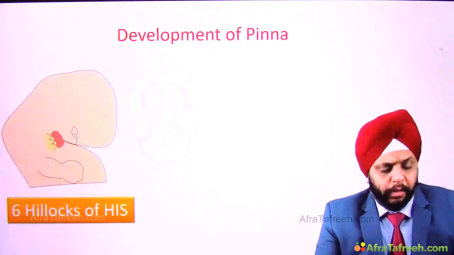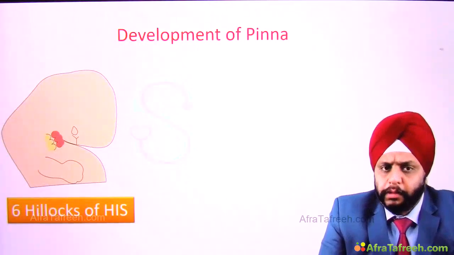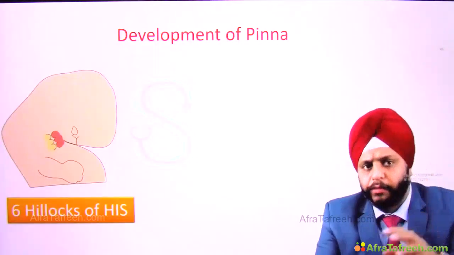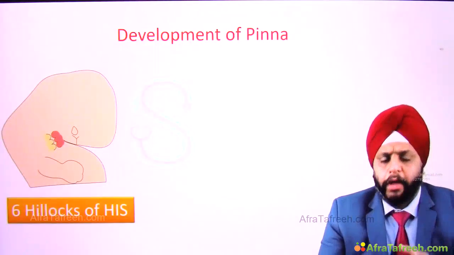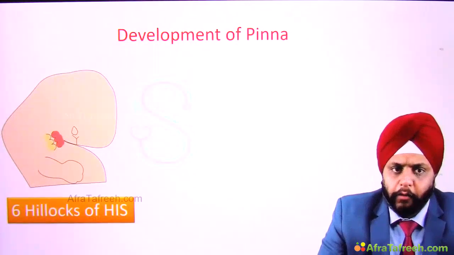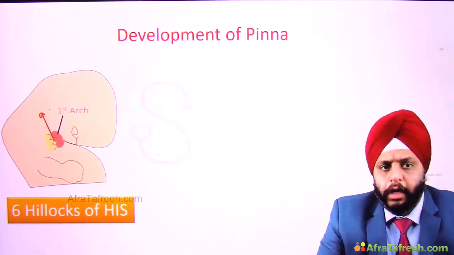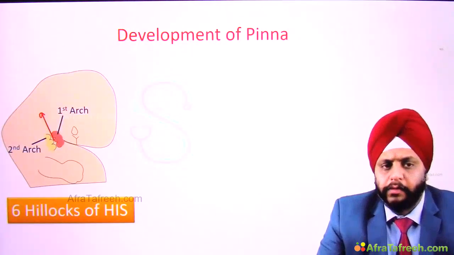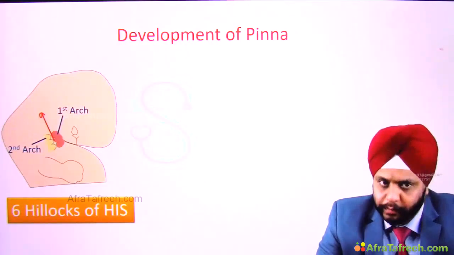Now we have seen the first cleft. We know around the cleft we have the first arch that grows inside. Now around this EAC, so we have the developing EAC over here. Around the EAC, the first and the second arch together form 6 swellings. This is known as the 6 hillocks of His.